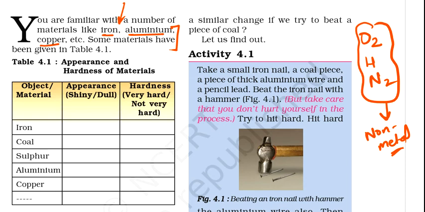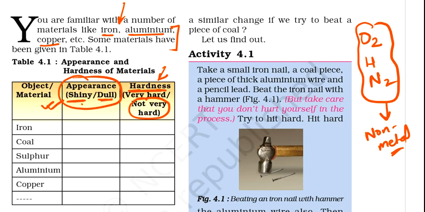Yes, there is, such as appearance, like whether that particular element is shiny or dull. If that element is shiny, we consider that element as a metal. If a particular element is very hard, we say that it's a metal, and if a particular element is not very hard or is soft, we say it is a non-metal.